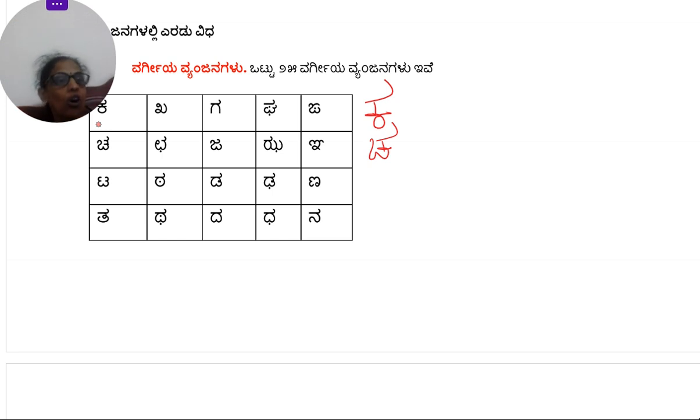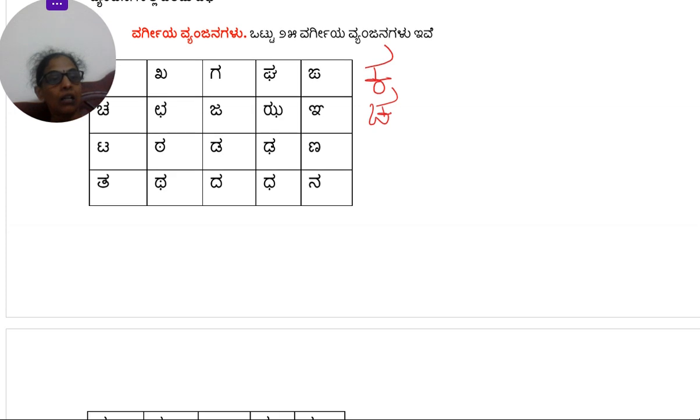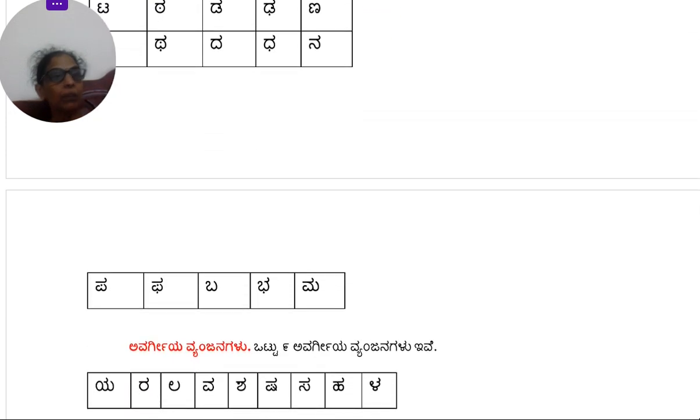Then, for example, the next row, Cha, Cha, Ja, Ja, Nya, all these alphabets you will pronounce with the help of your jaw. Ta, Ta, Da, Da, Na, you will pronounce them with the help of the upper tongue. Ta, Tha, Da, Dha, Na, you will pronounce these with the help of your teeth. Then Pa, Pa, Ba, Ba, Ma, you will pronounce these alphabets with the help of your lips.